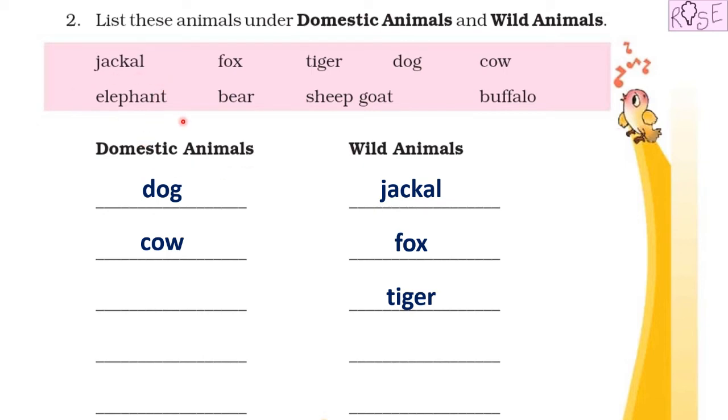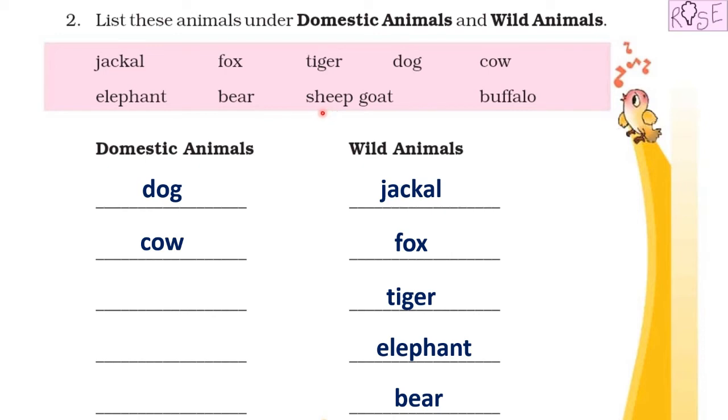Next is elephant. Elephants roam freely in the forest, so they will come under the category wild animals. Next is bear. So where will bear come? Bear will come under the category wild animals. Here is bear.